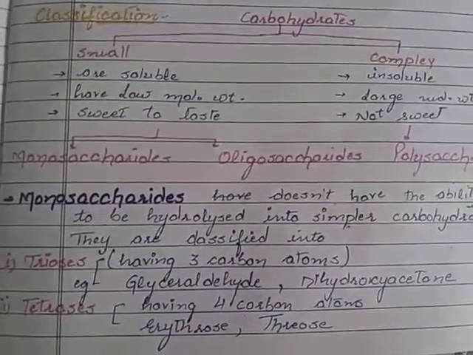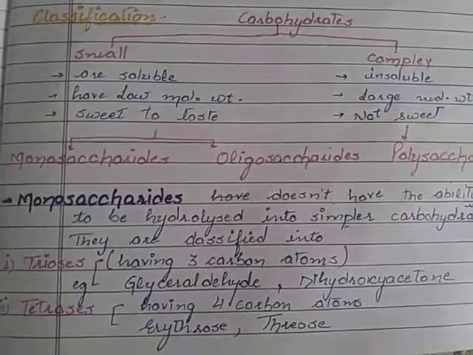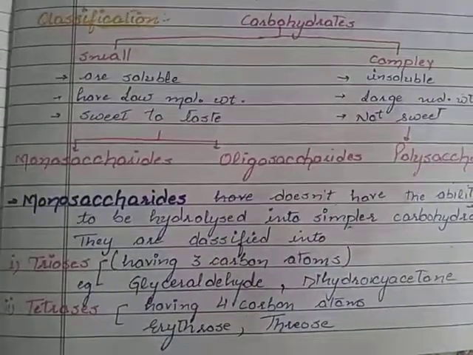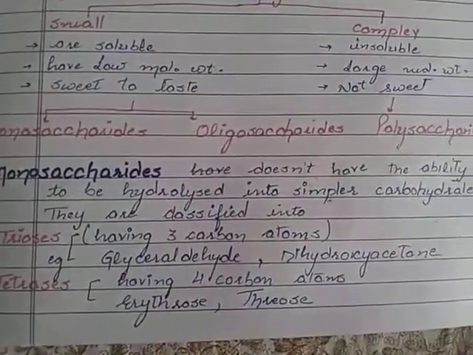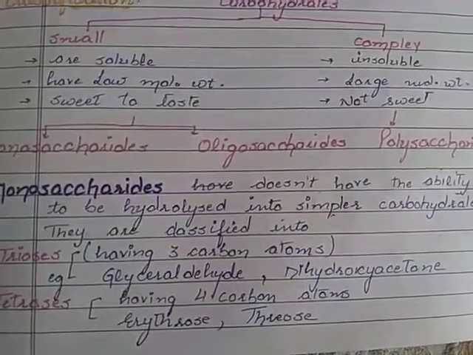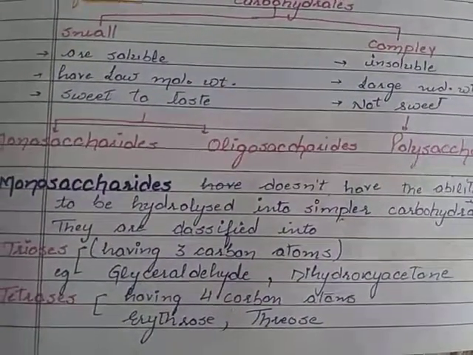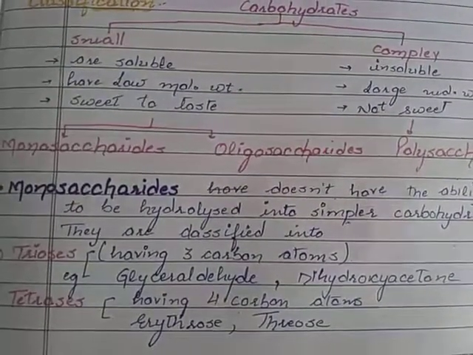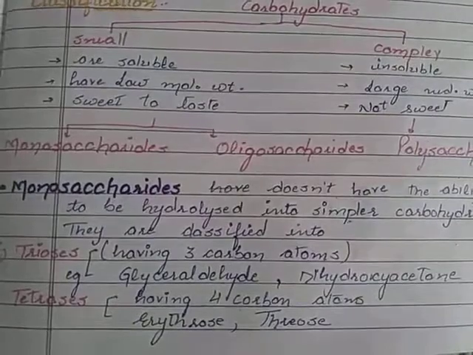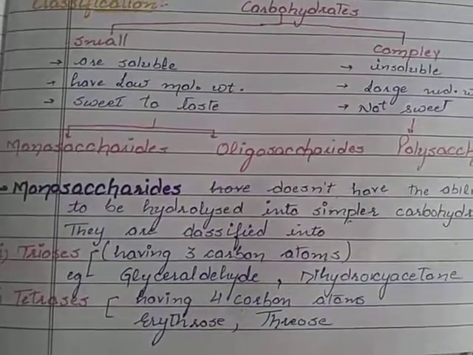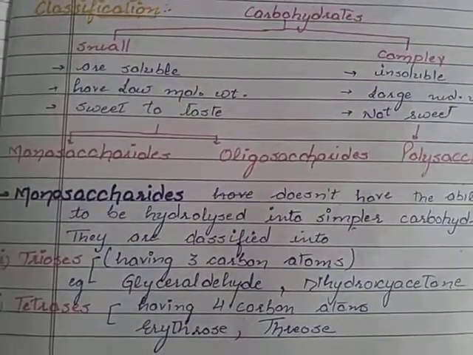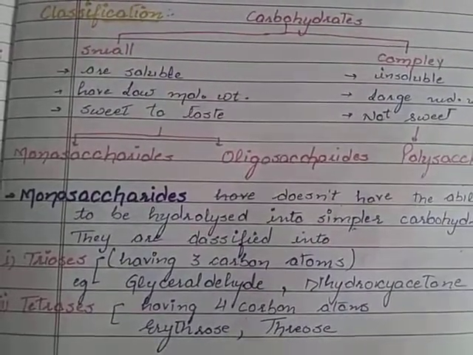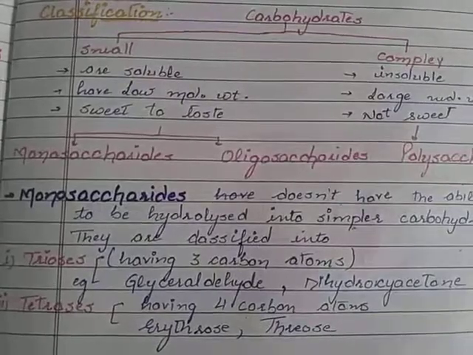Now we are going to define the monosaccharide. Monosaccharides are those saccharides, or sugars, or carbohydrates which do not have the ability to be hydrolyzed into simpler carbohydrates. Meaning monosaccharides are sugars which cannot be hydrolyzed into further simpler units; they are the simplest type of carbohydrates. But depending upon the number of carbon atoms, they are classified into the following types.